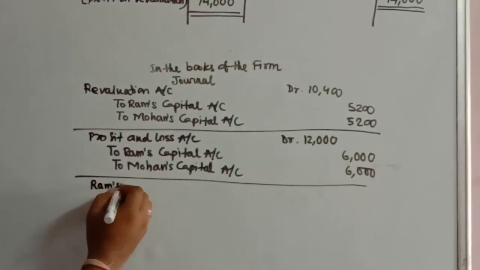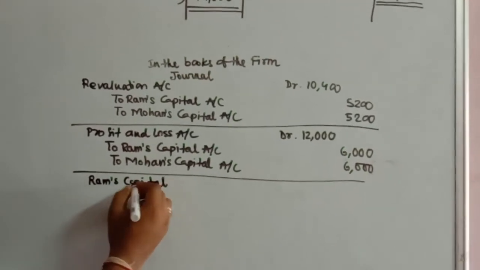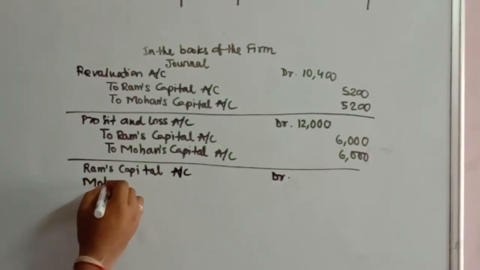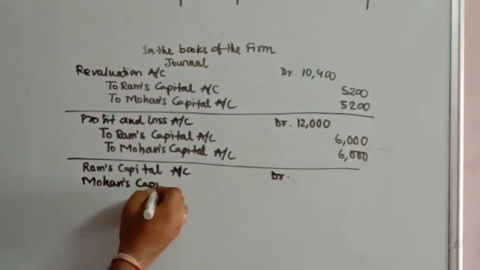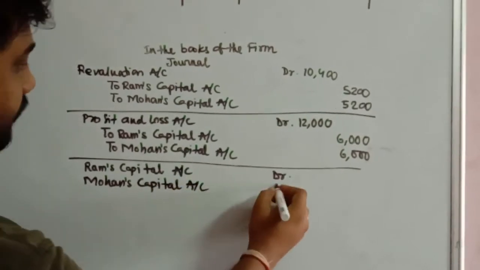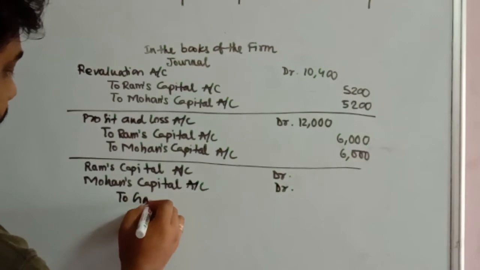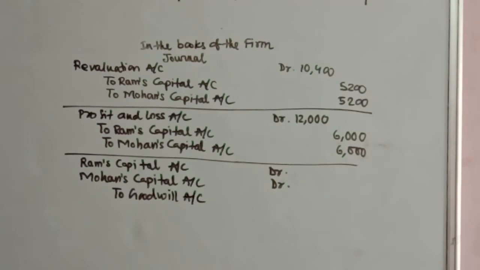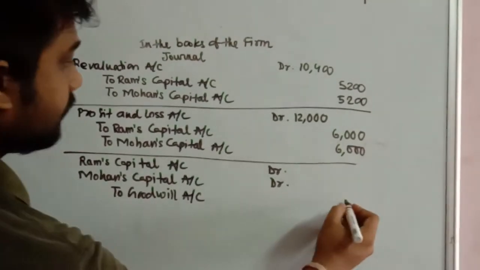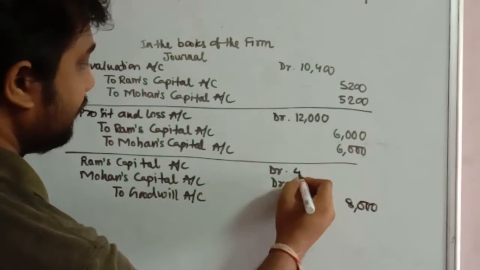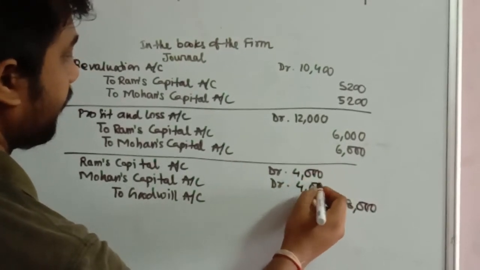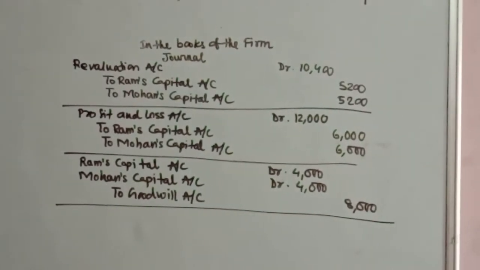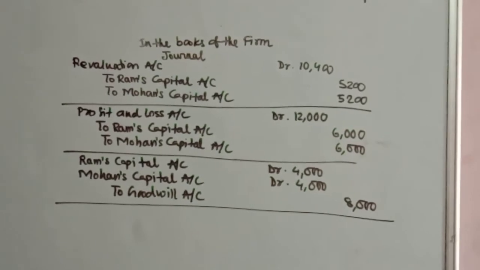So the entry will be Ram's capital account debit, Mohan's capital account debit to goodwill account. Now the amount of goodwill on the asset side appears at rupees 8,000. So it is to be written off, cancelled. So the partner's capital will decrease by 4,000 and 4,000. Their capitals will be debited. So these are the adjustments of the information given in the question.